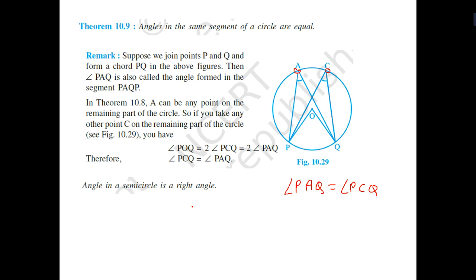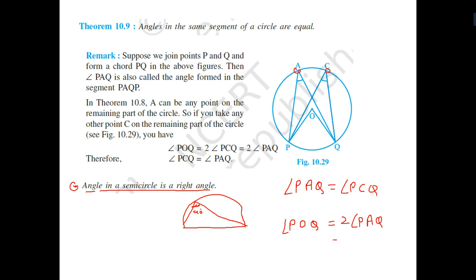Angle in a semicircle is a right angle. So if we draw a semicircle and draw a right angle triangle, it is always 90 degrees. And the third relation: angle POQ is twice angle PAQ, or we can say twice angle PCQ. That is also something you have to remember.